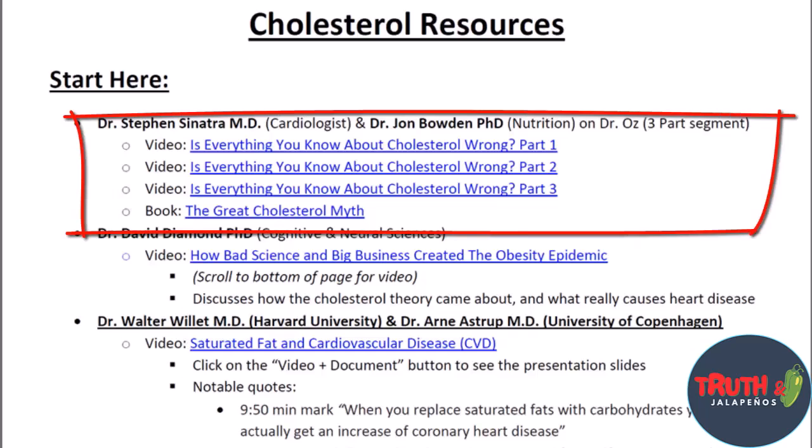The first is a cardiologist who went on Dr. Oz. He's been practicing cardiology for 40 years, and he's saying that in his patients, he's noticed that statins don't do anything, and he has taken almost all of his patients off of statin medications.